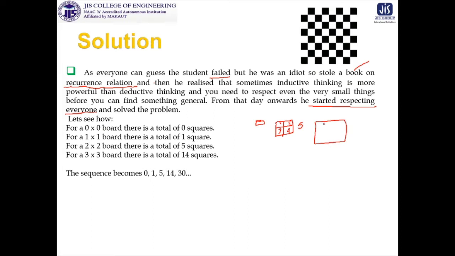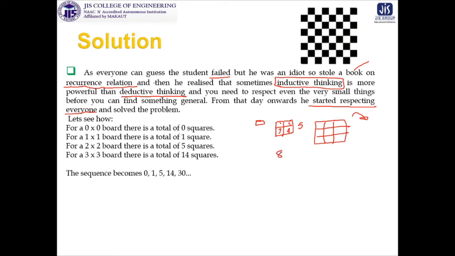the pattern for 3 is also calculated, and then some very important terms: deductive thinking and inductive thinking. Here you need inductive thinking for getting the solution of this particular problem, that is, how you are inducing yourself by your logic to get to the conclusion. You are not establishing any conclusion, you are rather trying to find some conclusion by inductive thinking, and the sequence here becomes 0, 1, 5, 14, 30 and so on.